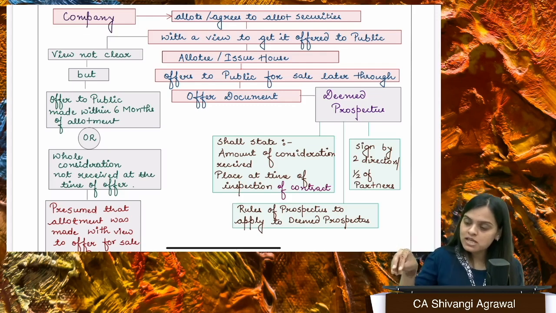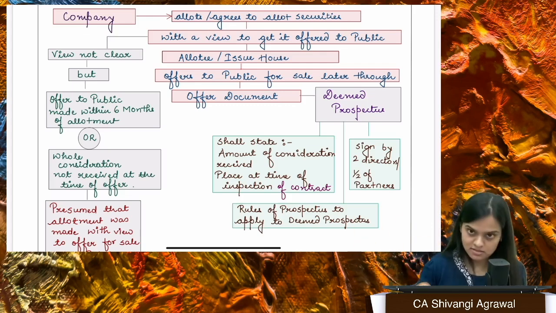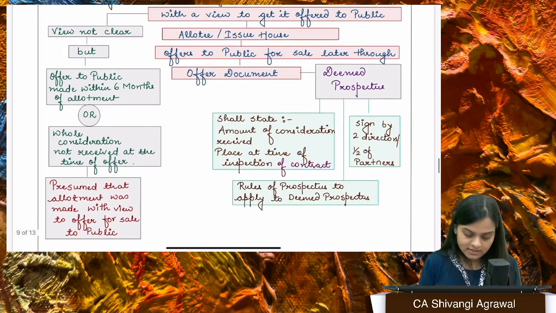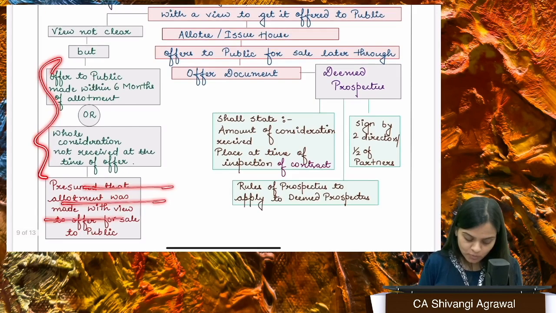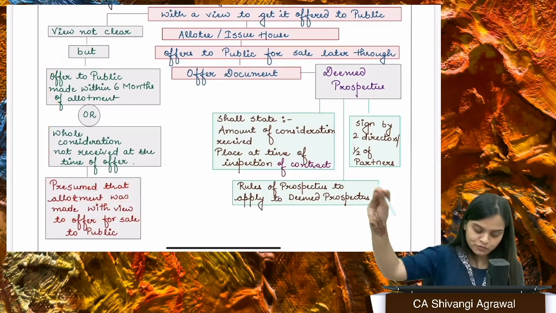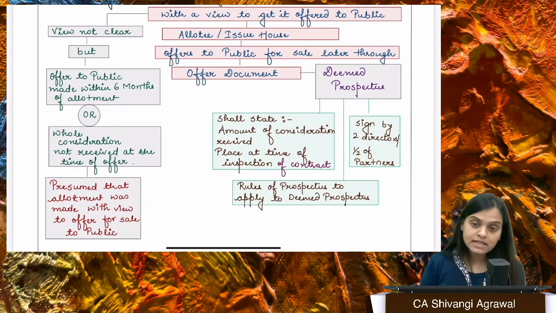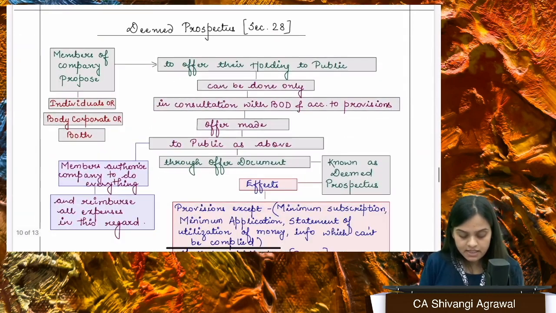If the issue house has the intention not to offer it to the public immediately, if they have this agreement that, okay, I am selling you, they are buying the securities, I am selling them only the securities, then the consideration will also be paid. So in these 2 situations, it is presumed that allotment was made with a view to offer for sale to the public only. Okay, so that is deemed prospectus.